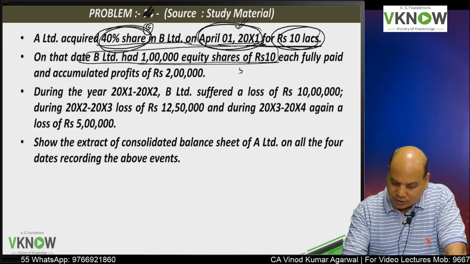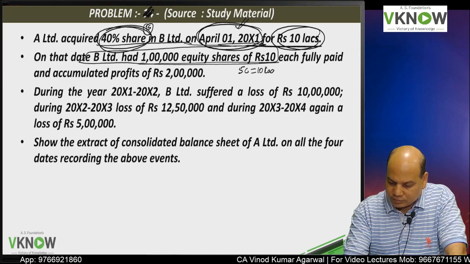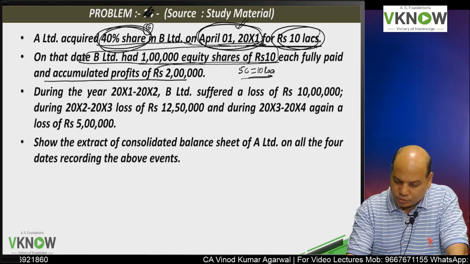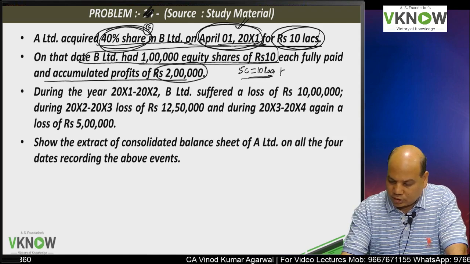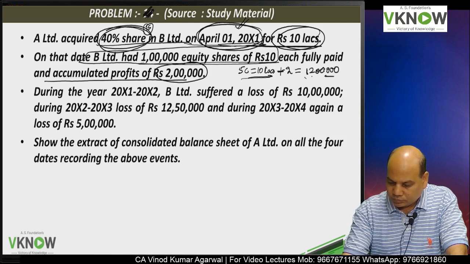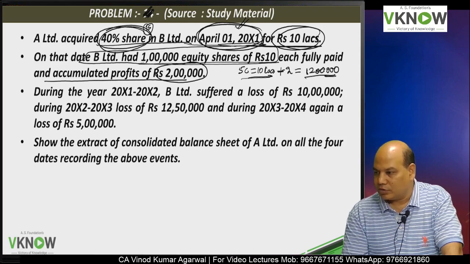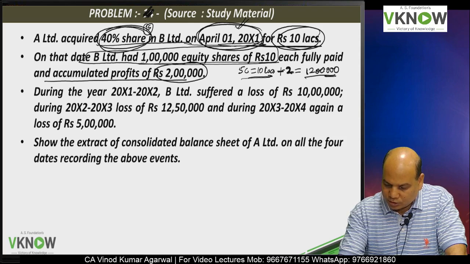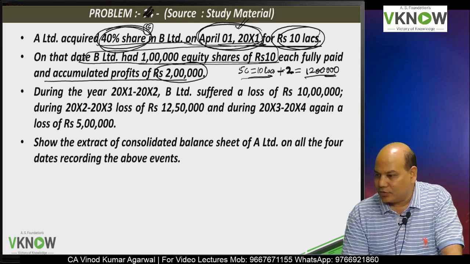So share capital was 10 lakh, and accumulated profit of 2 lakh. So 10 lakh plus 2 lakh, net asset was 12 lakh.